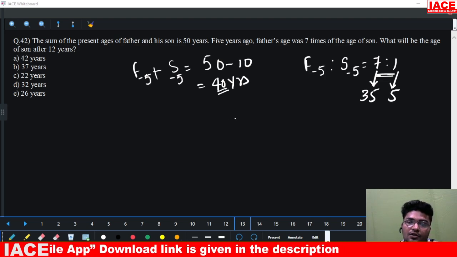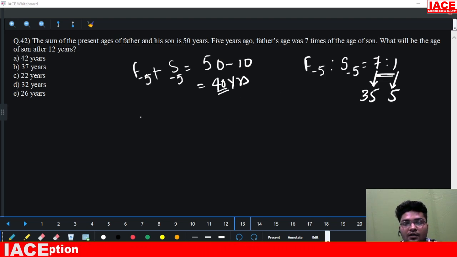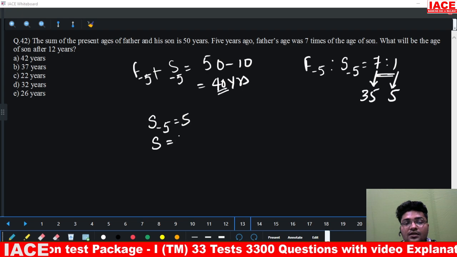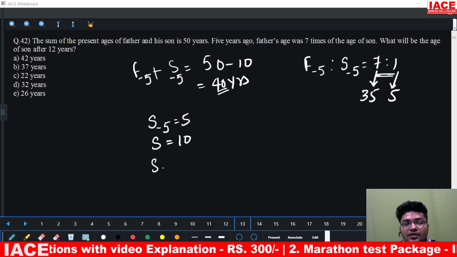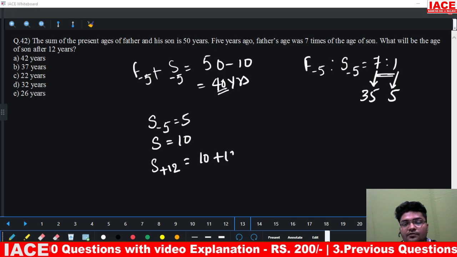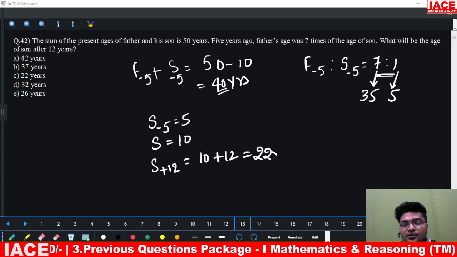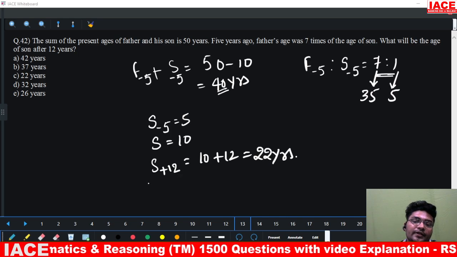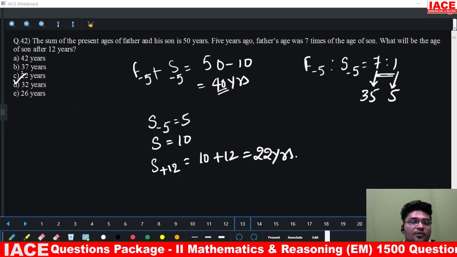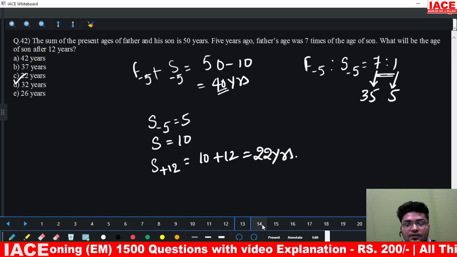Now coming to the question, what will be the age of son after 12 years? Son's age before 5 years is 5. Son's present age is 10. After 12 years means 10 plus 12, which is 22 years. So the correct option will be option C, that is 22 years.